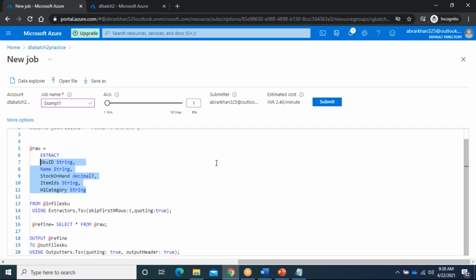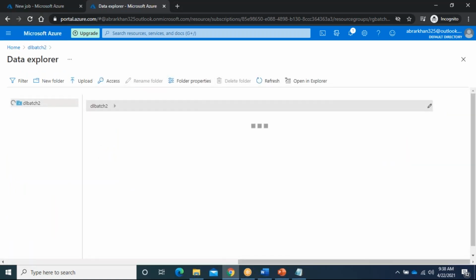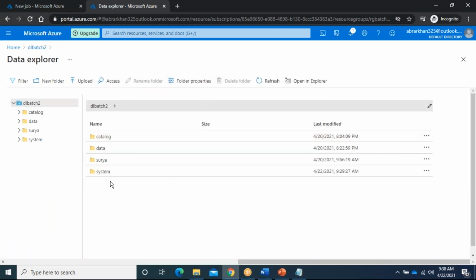I say why, because while we are working in a real-time environment, one table they are exposing as 250 columns. But I only require 3 columns, but I need to extract all the 250 columns. But we have tools. I will show you how you can transform all this stuff. Now, okay, I declared here names whatever we have in the file. I think what I can do is here I can go to Data Explorer. I will show you how you can take the data, all this stuff.